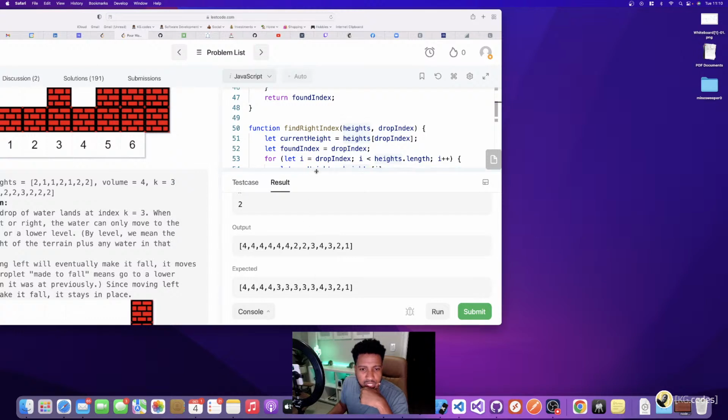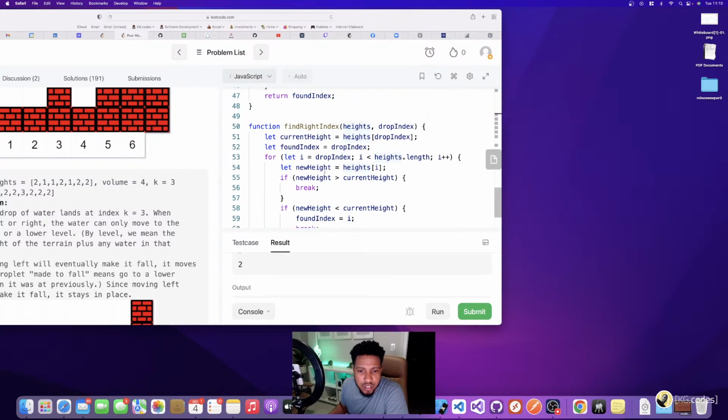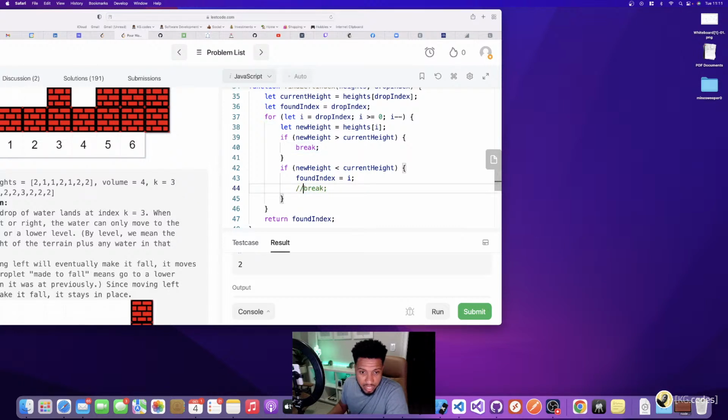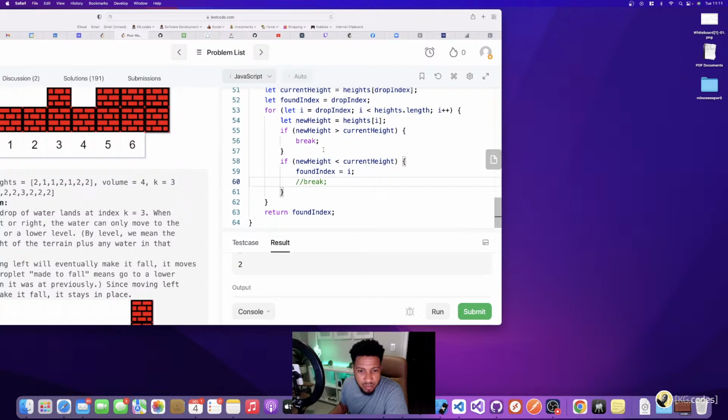Yeah, something's wrong with my logic in here, and I don't know what it is. And new height is greater. I think something's wrong with my left and right logic here. I might not need a break here. Let me try that out and see what happens. Because I might need to actually slide the water as far as it needs to go to the left, but I'm not sure. Oh, still wrong answer. Even worse answer on that one.